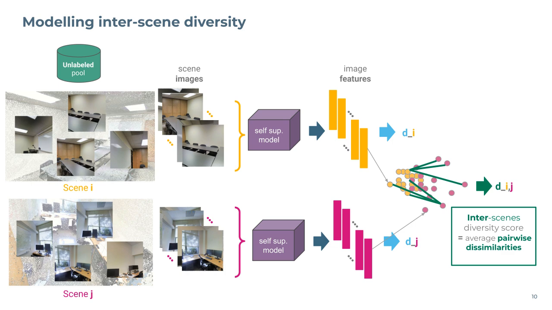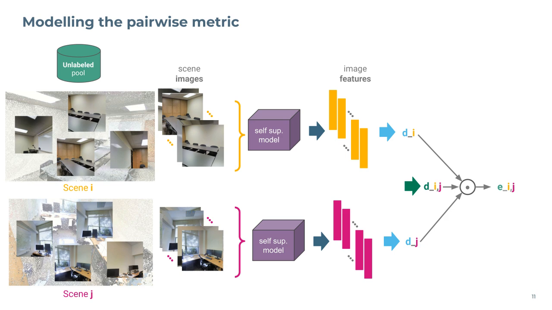Next, using the same image features, we calculate the interscene diversity score between all scene pairs. Here, our goal is to select scenes which are different from each other. And the final diversity score between 2 point cloud scenes is obtained by multiplying intrascene diversities of each scene and their pairwise interscene diversity. We denote this final diversity score as E_IJ.